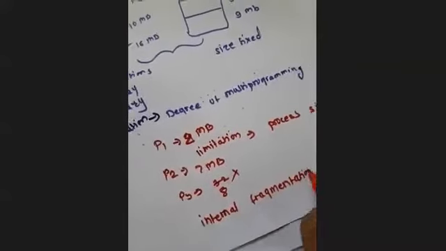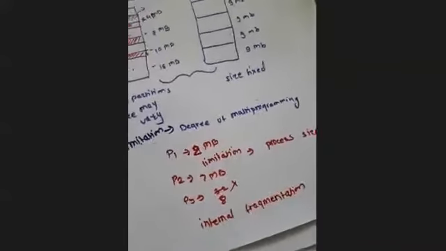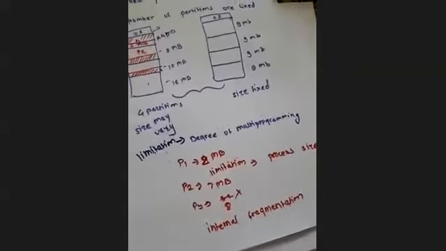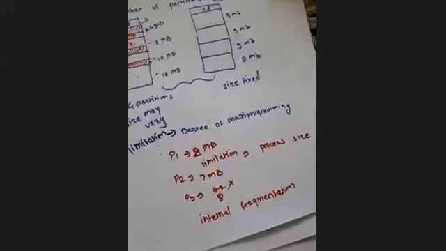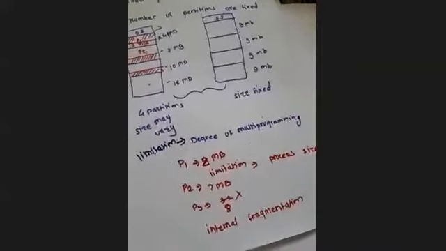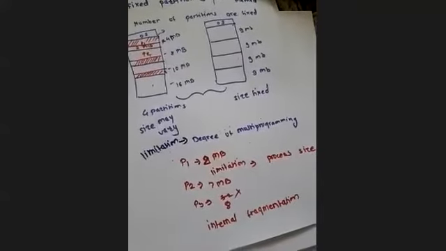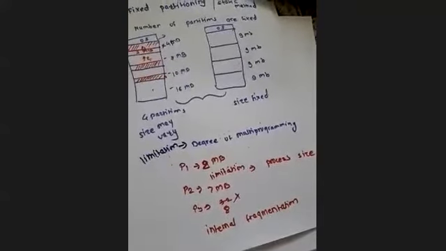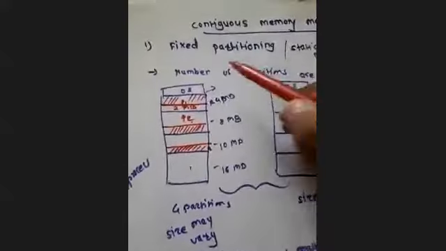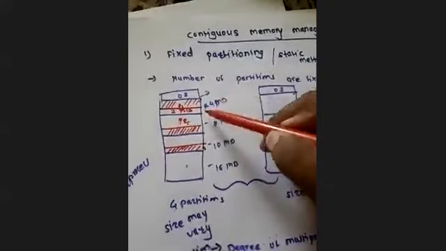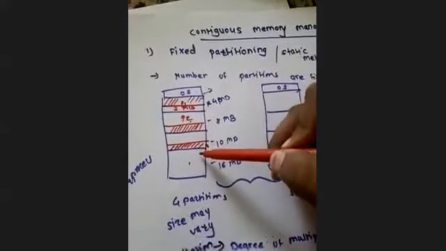This is very important with respect to your viva examination or competitive examinations also. What is meant by internal fragmentation and what is external fragmentation, and in which case can it happen? This type of question will be asked in vivas. So what is happening here? In the fixed partitioning of contiguous memory allocation, we have fixed partitions in the memory.